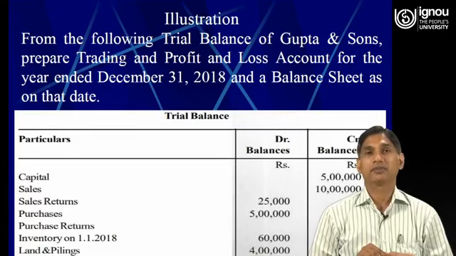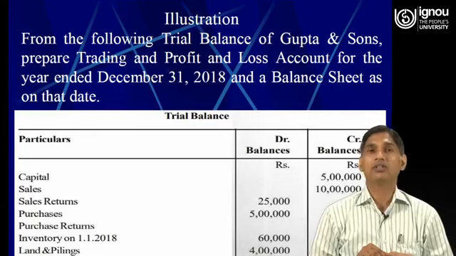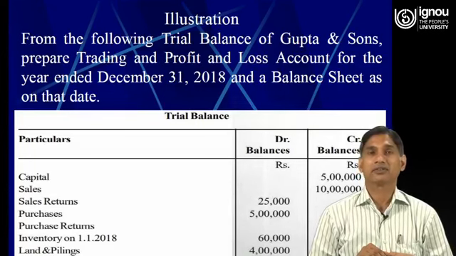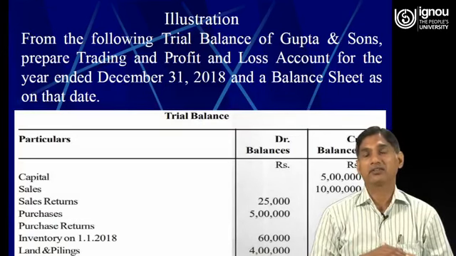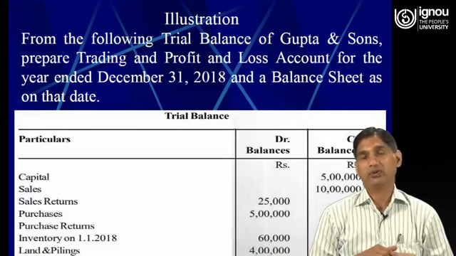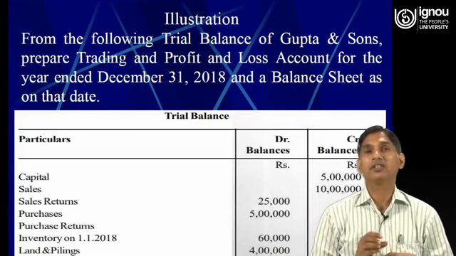Therefore, the balance sheet tells you about the assets, liabilities and capital on a particular date, that is, what are the assets and liabilities the business owns on a particular date, and what is the amount of capital of that particular business concern on that date.